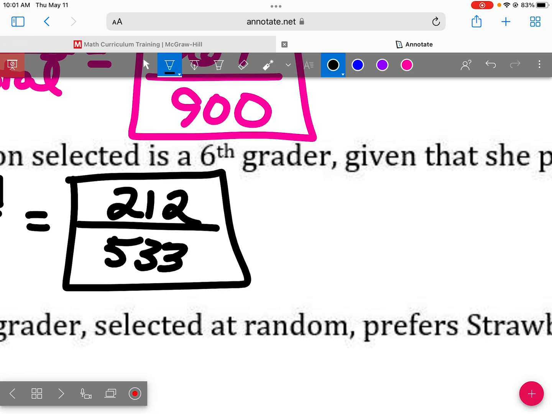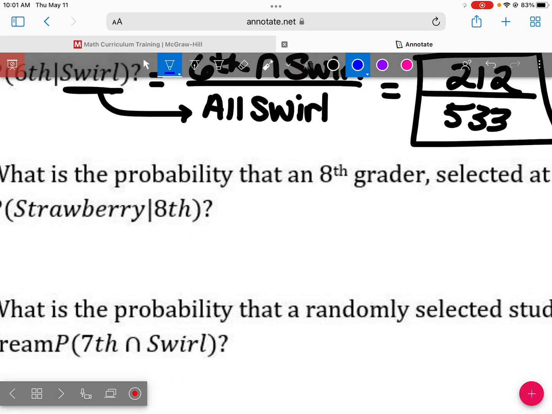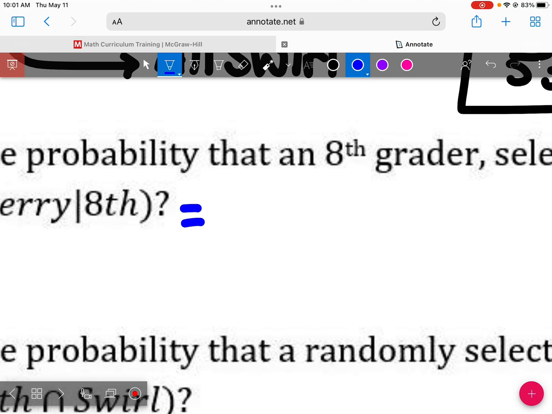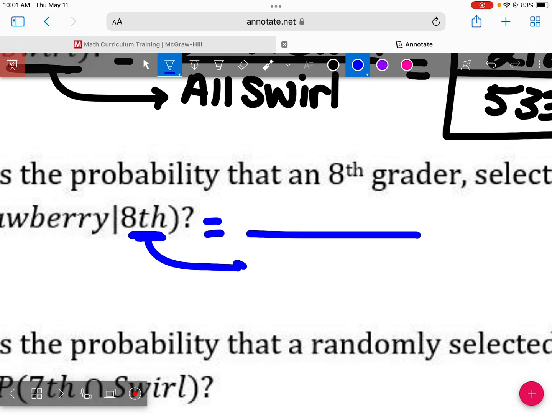What's the probability that an 8th grader selected at random prefers strawberry ice cream? Or the probability of strawberry given that 8th? So again, whatever comes after the given that, all of that goes on the bottom. So I want all 8th graders on the bottom.